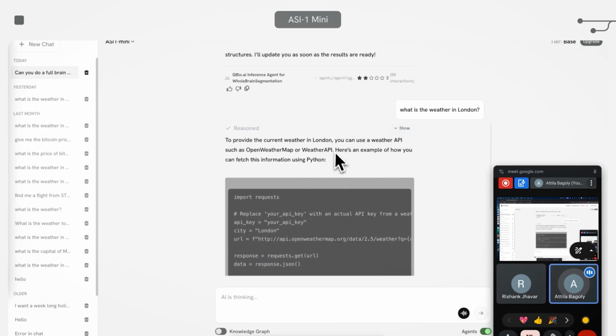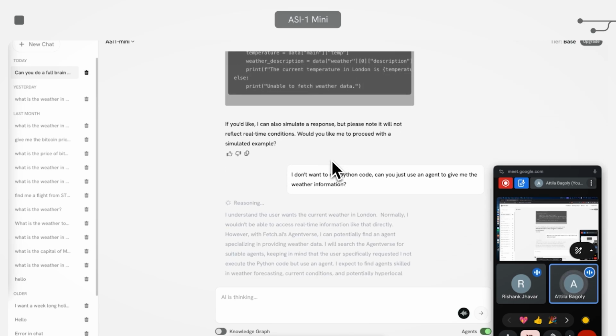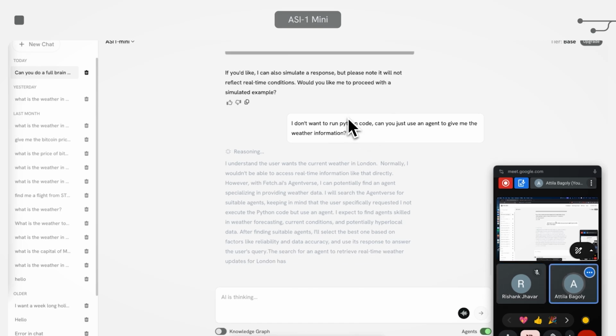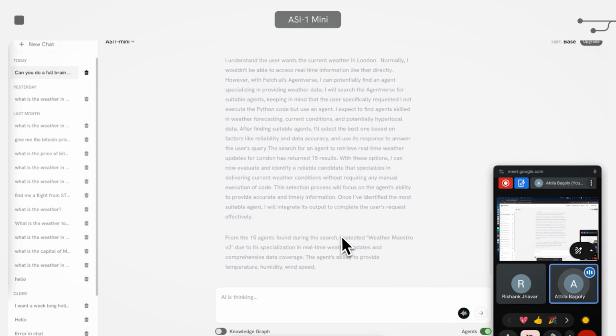Exactly. Wow. So in the first go, the LLM just decided, oh, I can already provide the code for you, and then you can find it out with that code. But then I just nudged a bit and said, well, I don't want to do that code. Can you just do it for me using an agent? And now it's again doing a search on agents first to find if there are any agents which can do this prediction.